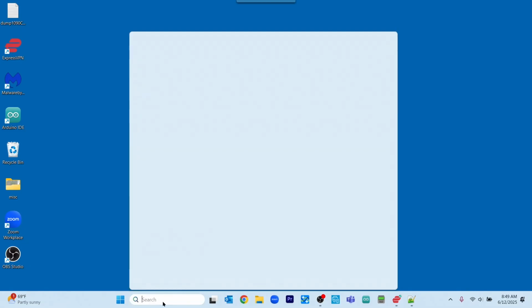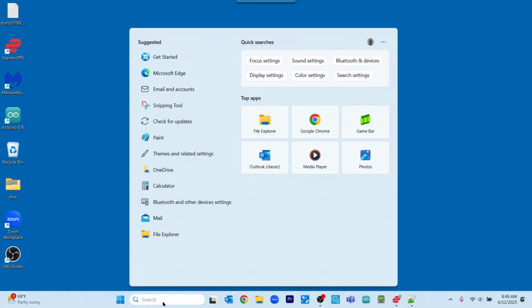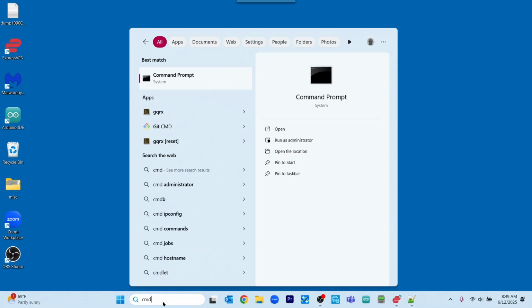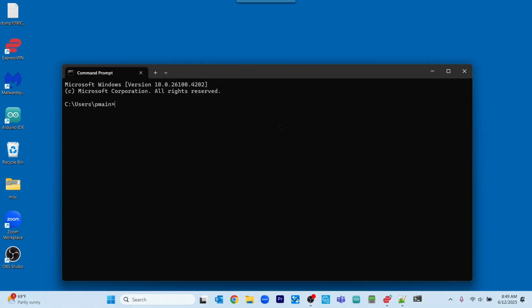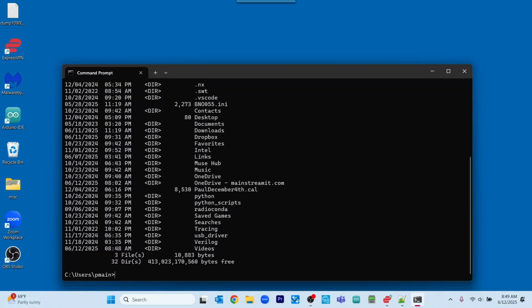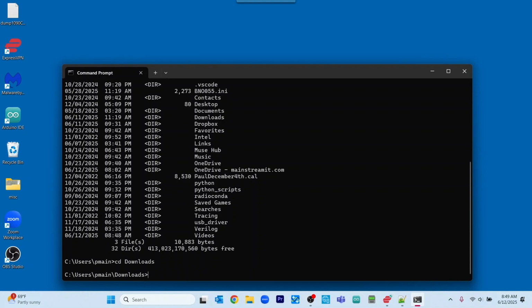So we're going to go down here and we want a command prompt. So I'm going to type CMD. We're going to open a command prompt and we will do a dir, and we downloaded the dump 1090 software into our downloads directory. So we want to change directory to download. So I'm going to type a few characters, hit the tab key for command completion. Then I'm going to hit enter. And we are now in the correct directory.